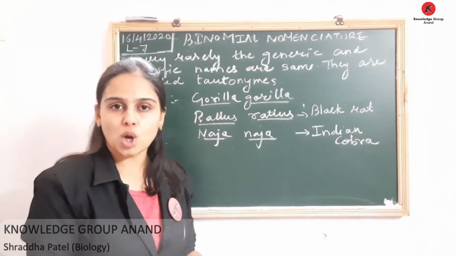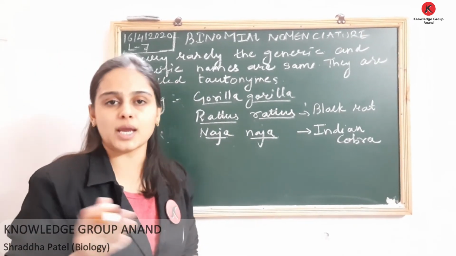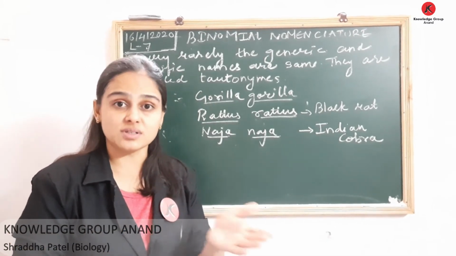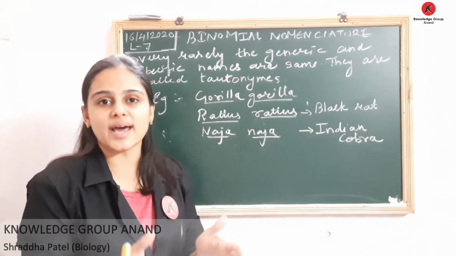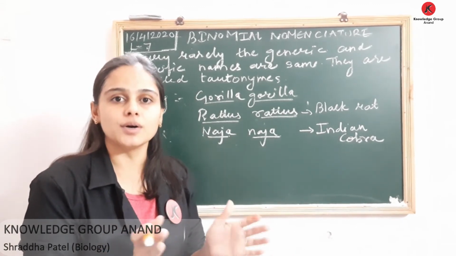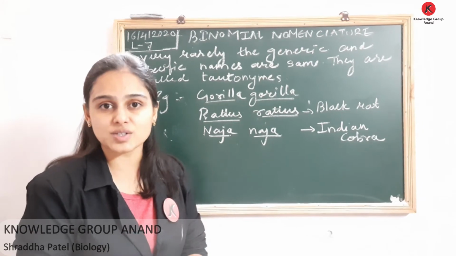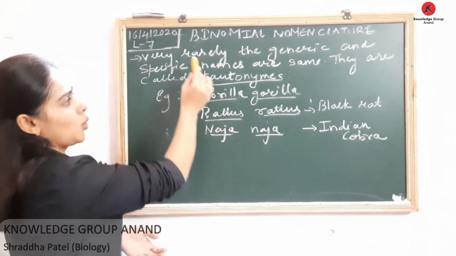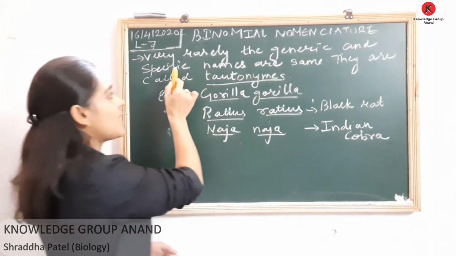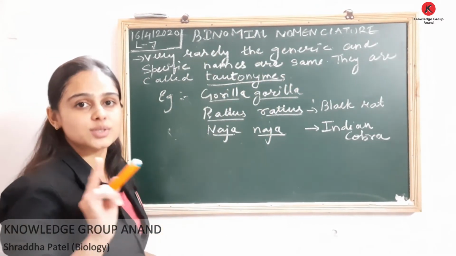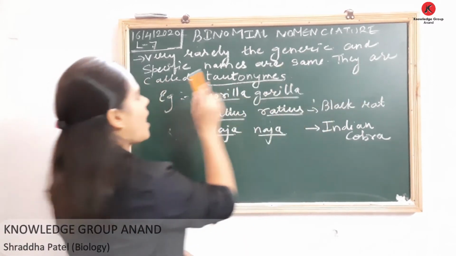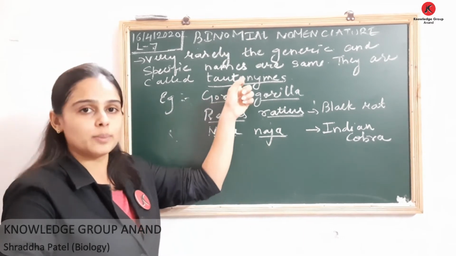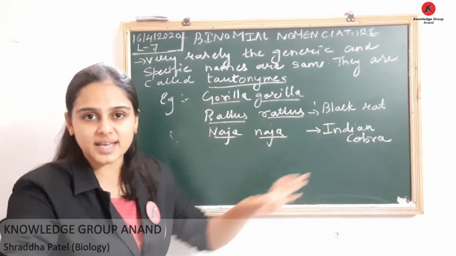In binomial nomenclature, the first word is of your genus, the second word is of your species. But in certain exceptional cases, the generic name and specific name remain the same, and that case is called tautonyms. Very rarely the generic and specific names are the same. They are called tautonyms. Tautonym is very important for your NEET examination.